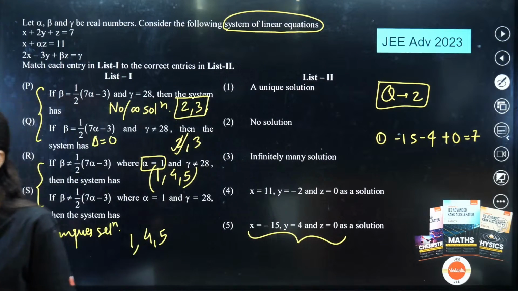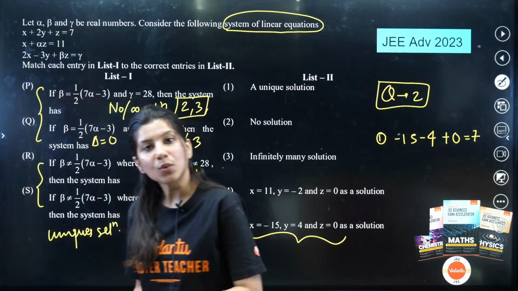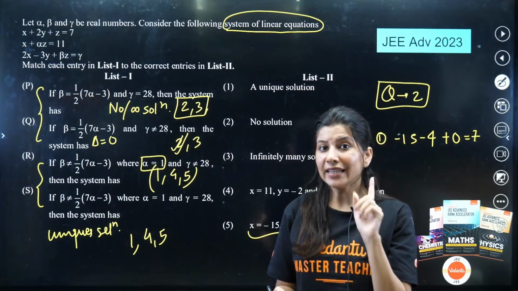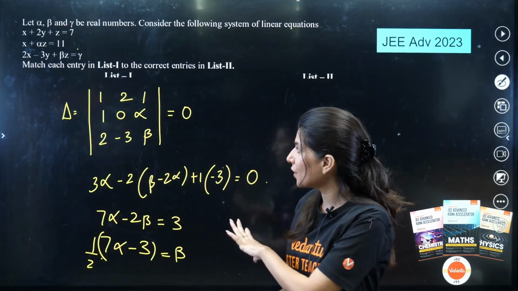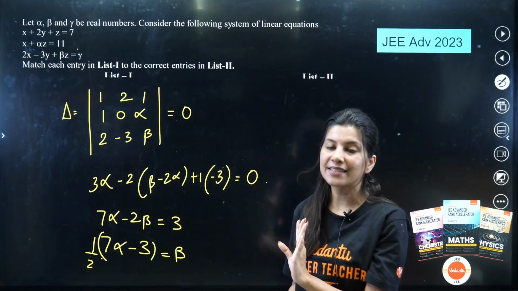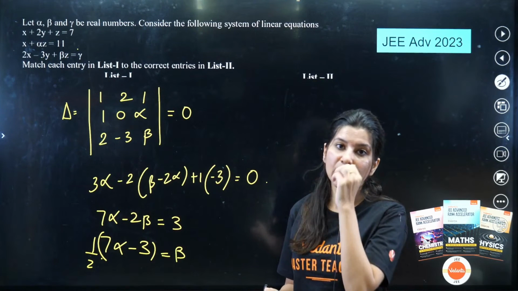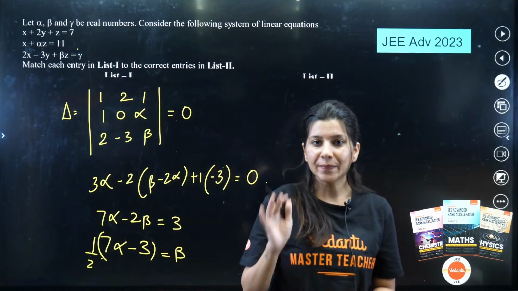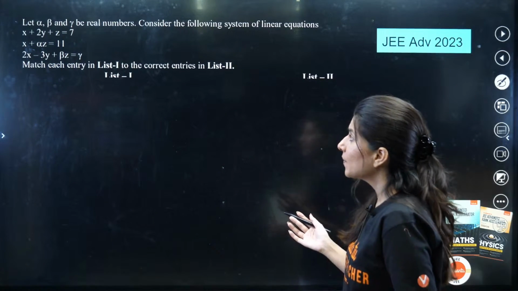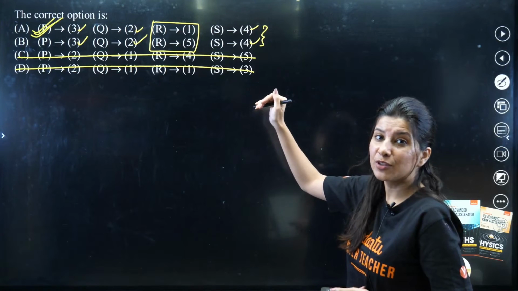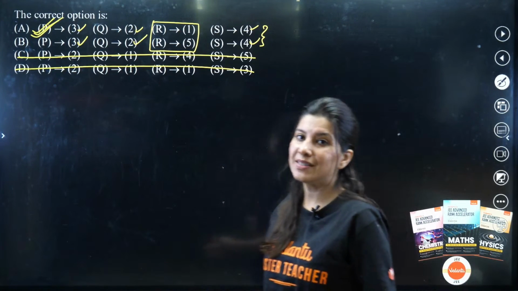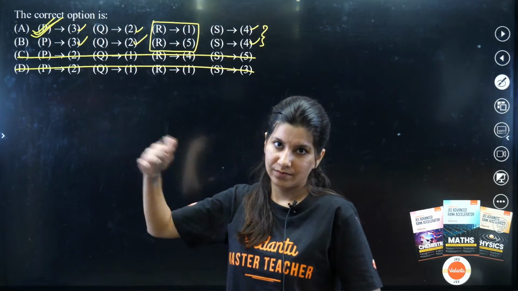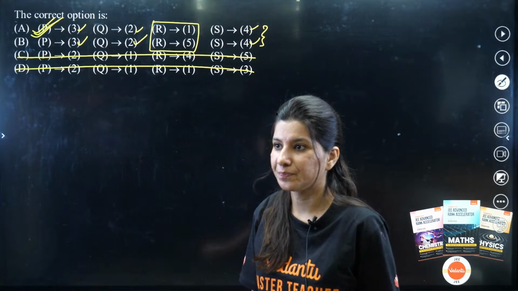By option elimination we have done. Only by option elimination, can you see? We have only solved one thing, which is what? This. Delta. That's it. Right? Just by option elimination we did it. Okay. But I will show you the complete solution. What if because of the nature of the options we are able to do that? Because sometimes what happens is we are not able to reach the answer by looking at the options, depending upon the nature of the options.